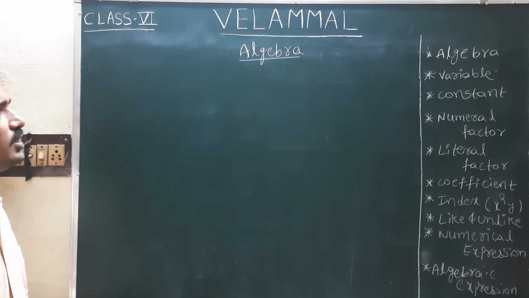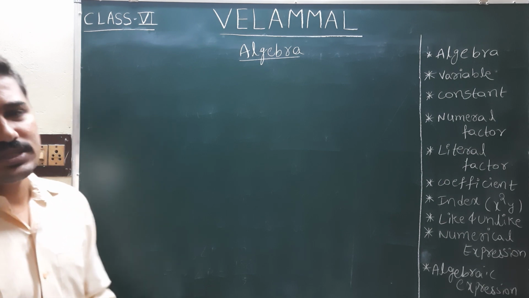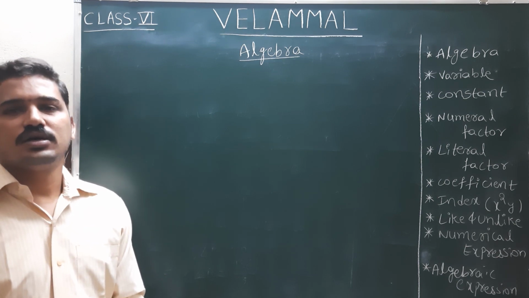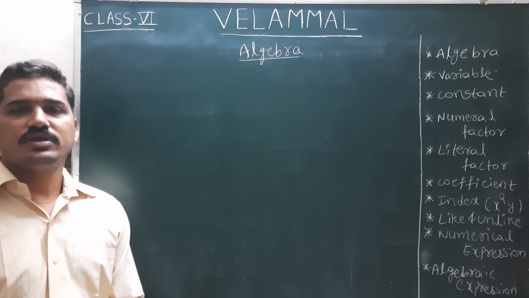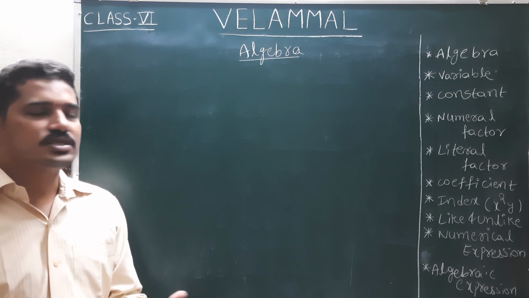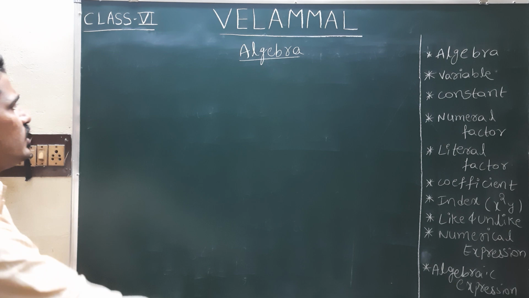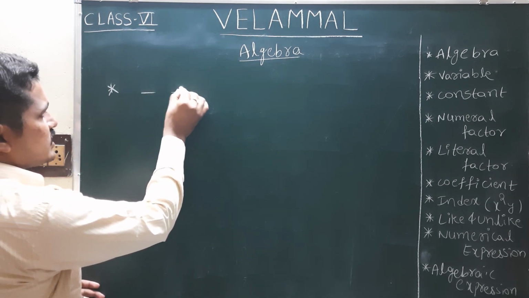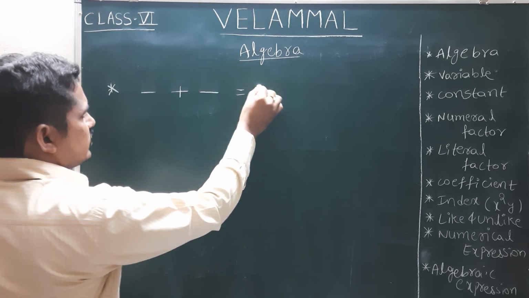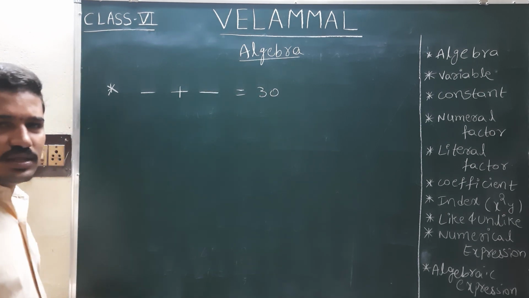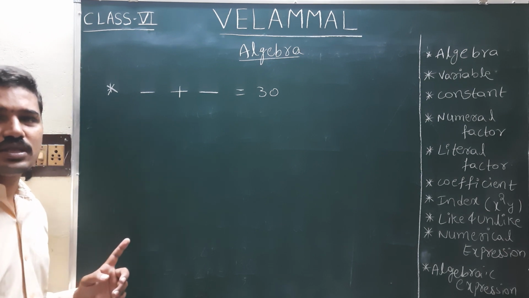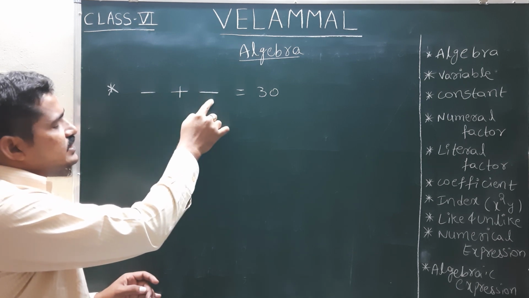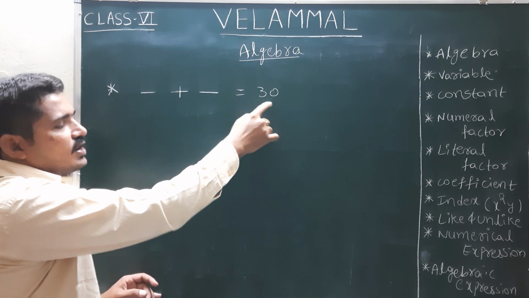Now see, for example, when we are discussing the integers chapter or some other chapter, there we discuss that the sum of two integers is given and the difference is given. In that place, for example, the sum of the two integers is given as 30.